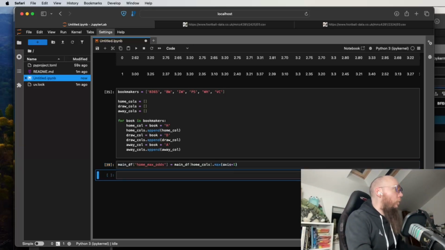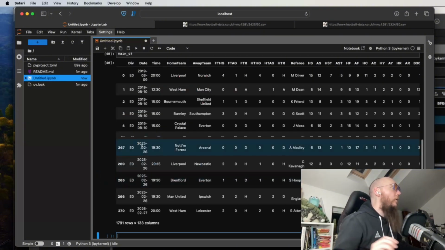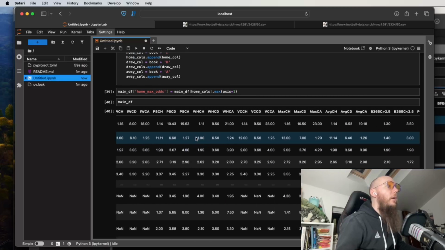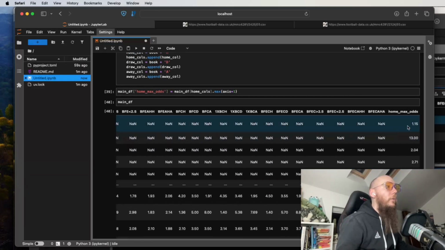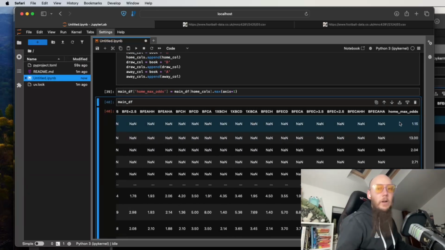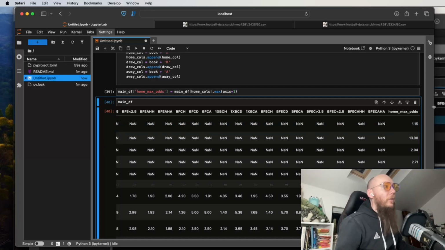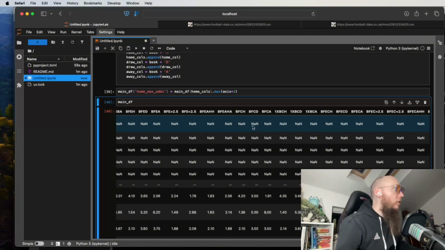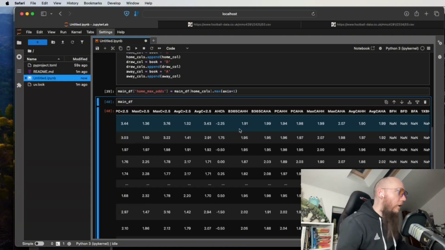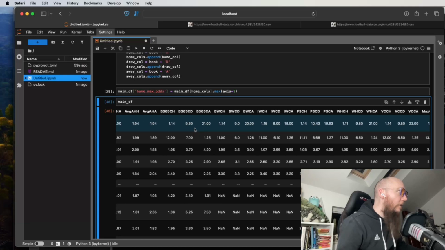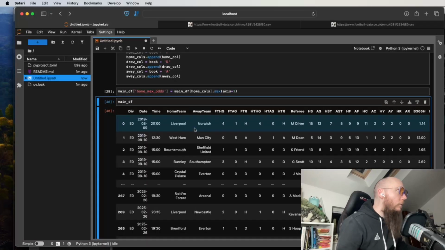Let's put this one in and see what that result looks like. So main df now, if we inspect that, you will see right at the end that we have home max odds, which for this very first game is 1.15. Let's go back and verify that that is correct, that the max price offered for Liverpool is 1.15.